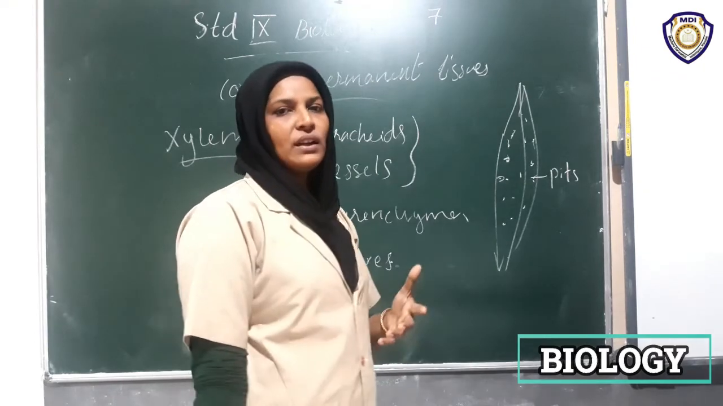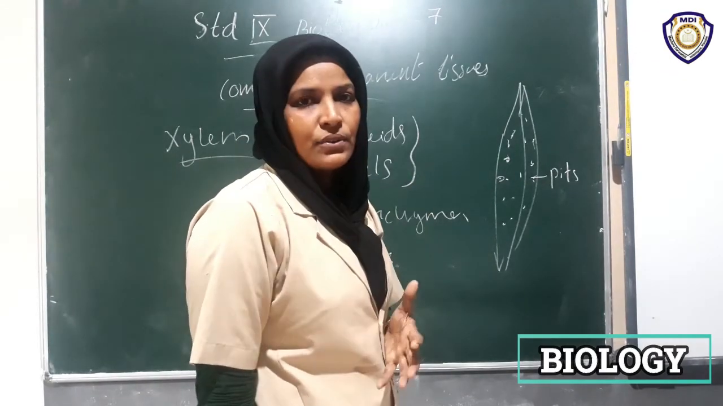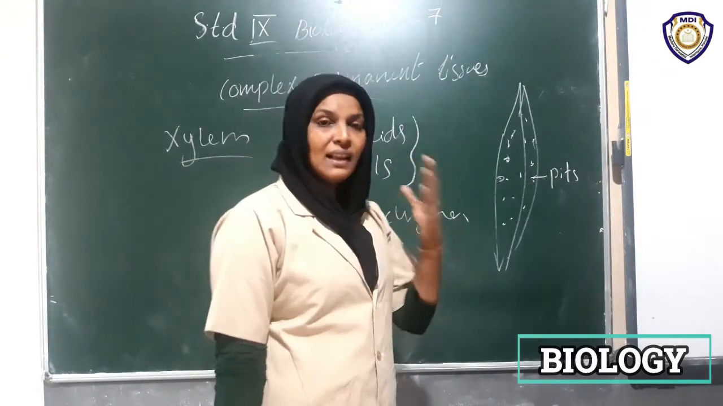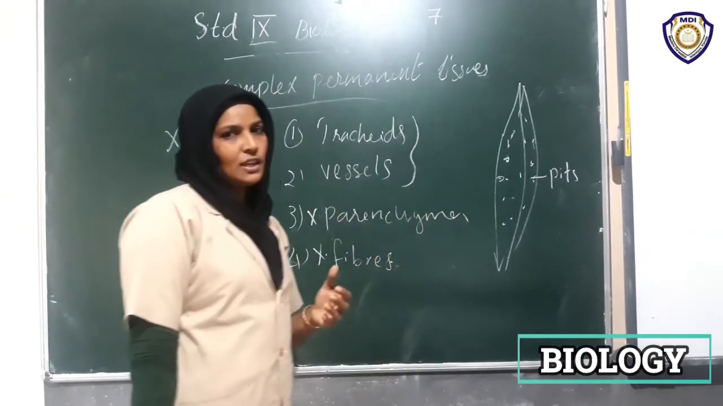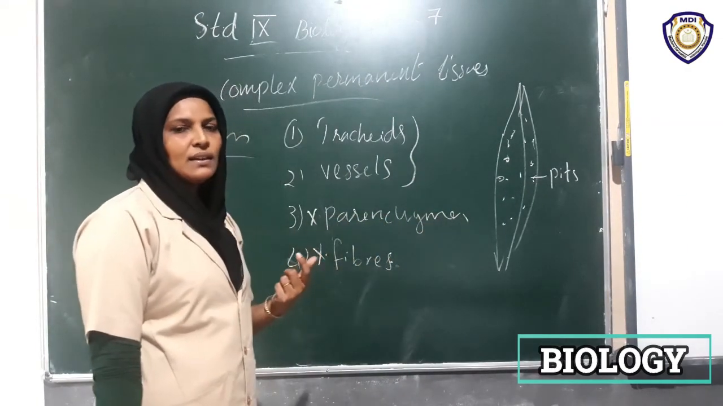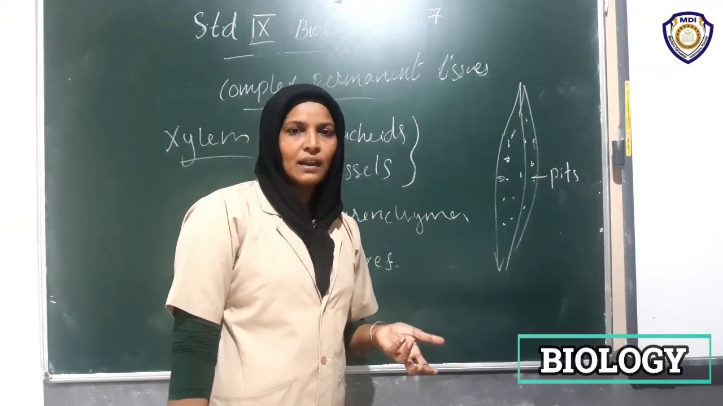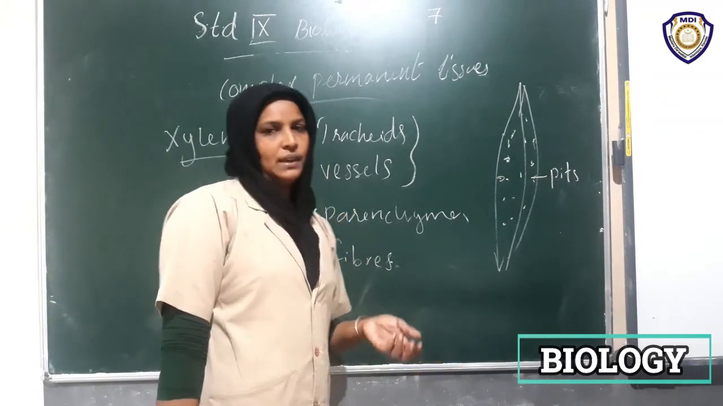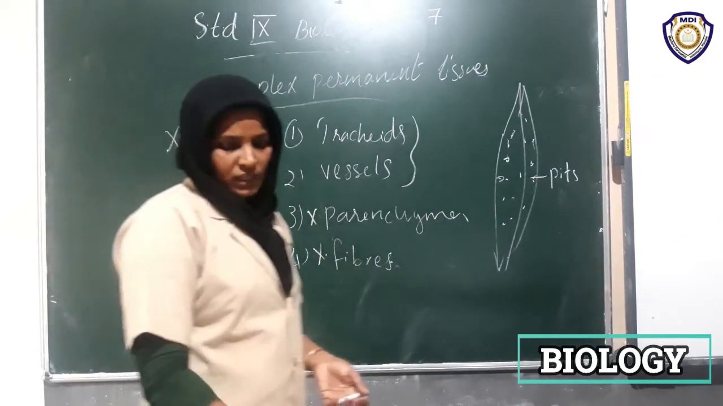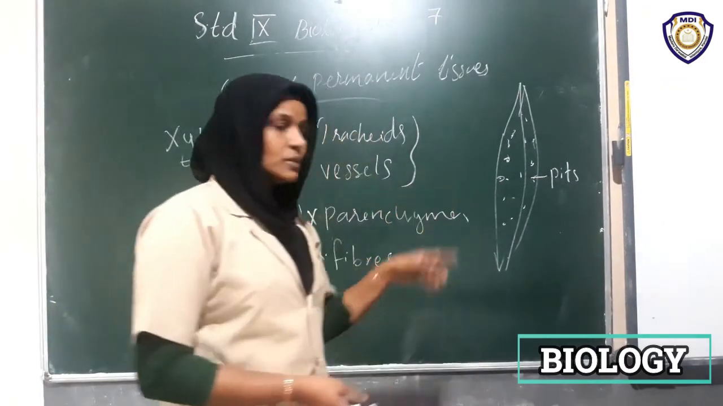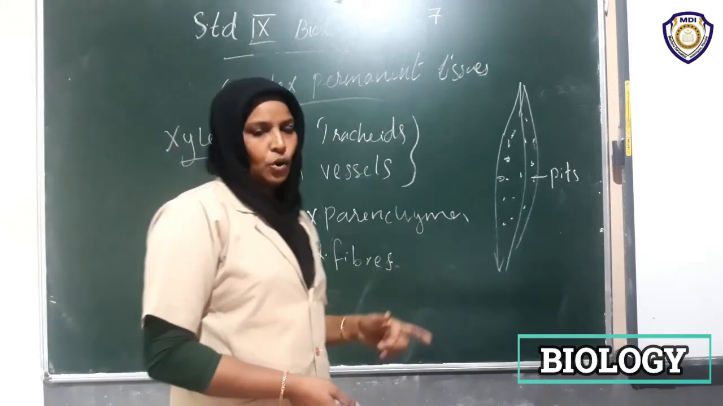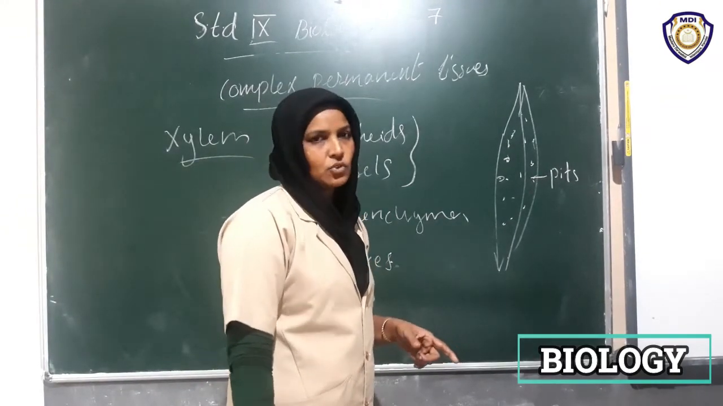Where is the kitchen of the plant? That is in the leaves, where photosynthesis takes place. Water and minerals are the raw materials for photosynthesis. Are you clear? Next is about how to draw the diagrams. All the diagrams are very important, as given in your textbook.